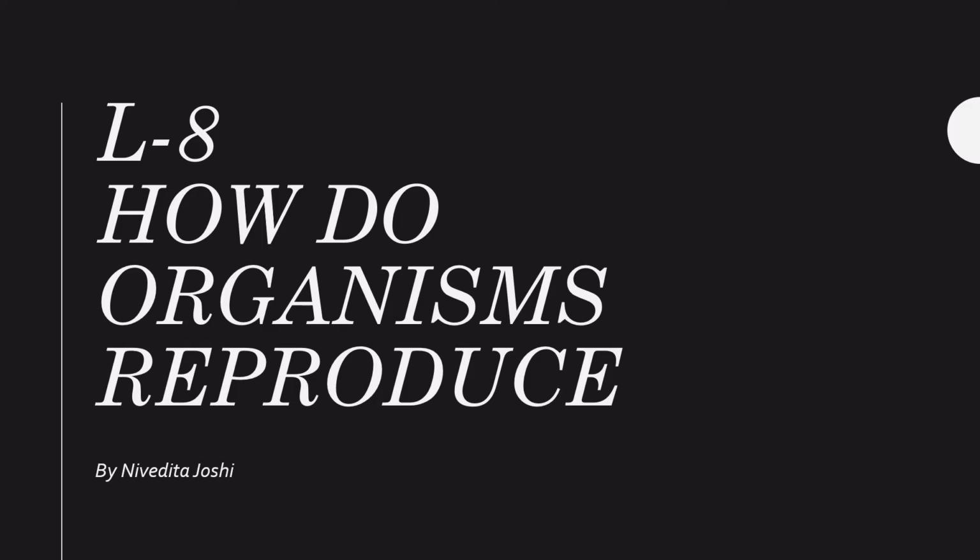In the beginning of the chapter, before going to the process of reproduction, we need to know the concept involved in reproduction, that is, how organisms reproduce and produce an exact copy. So in this video, the concept is given: what is the concept behind reproduction?